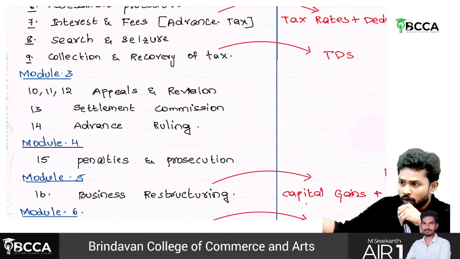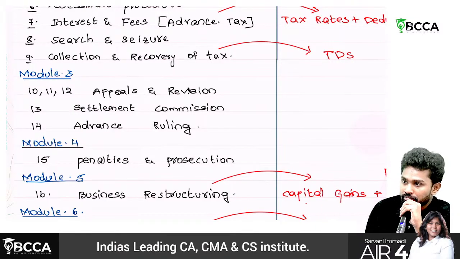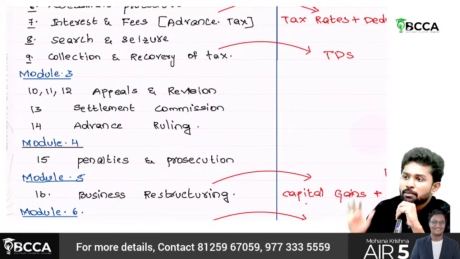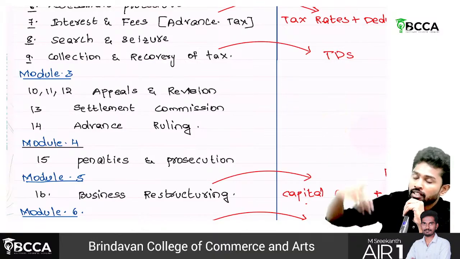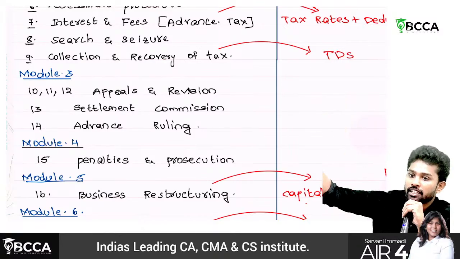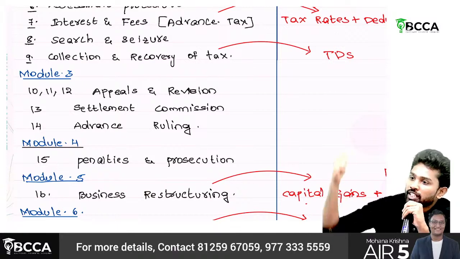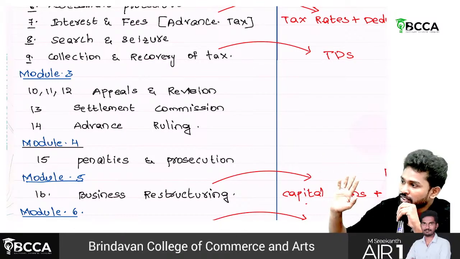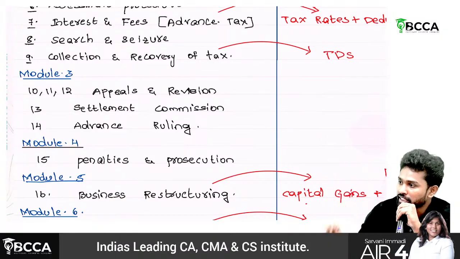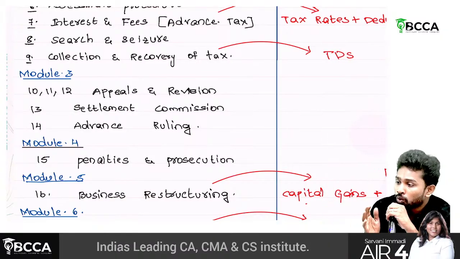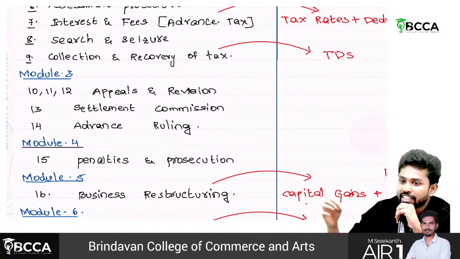Then module 3, I already said about appeals. Then settlement commission. Okay, so disputes are handled even with the appeal process and different things. Sir, you are going to the higher authority. Let's say, first of all, you went for appeal with the appellate authority. Then again, you went to the tribunal. Still the issue didn't get solved. You went to High Court. Again, the issue didn't get solved. You went to Supreme Court. Again, they are giving verdicts, but one of the parties is not convinced with the verdict. So the issue is not getting settled.